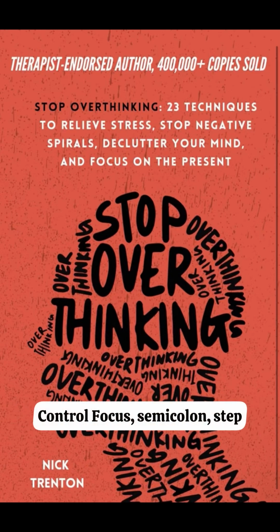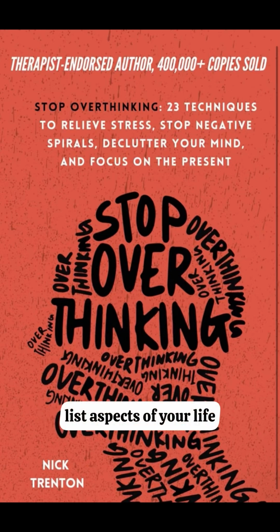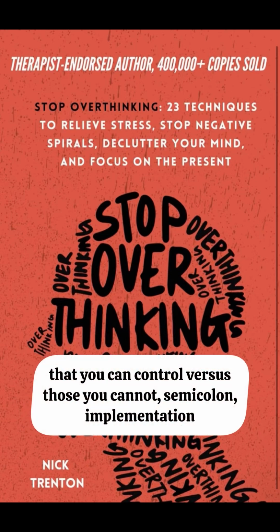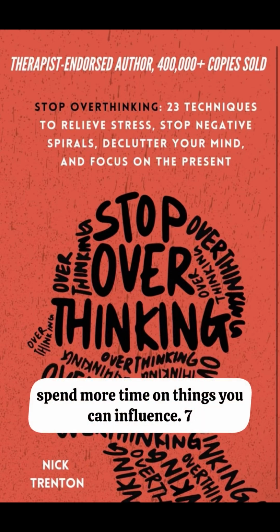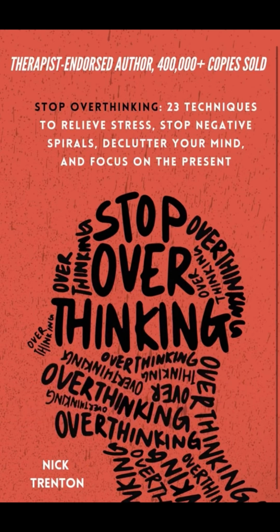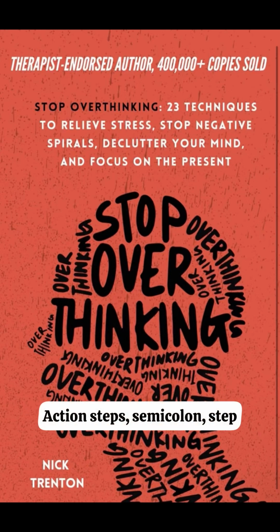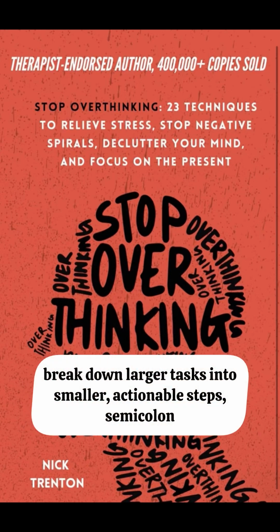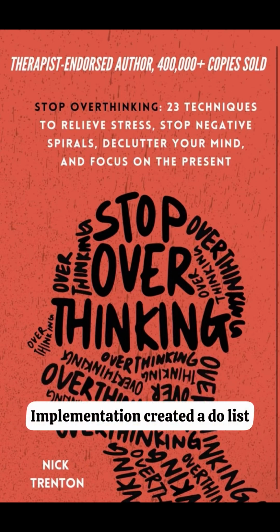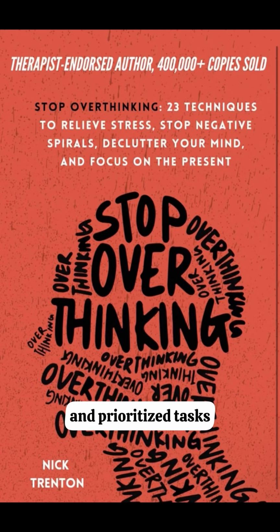6. Control focus. Step. List aspects of your life that you can control versus those you cannot. Implementation. Spend more time on things you can influence. 7. Action steps. Step. Break down larger tasks into smaller, actionable steps. Implementation. Create a to-do list, then prioritize tasks.